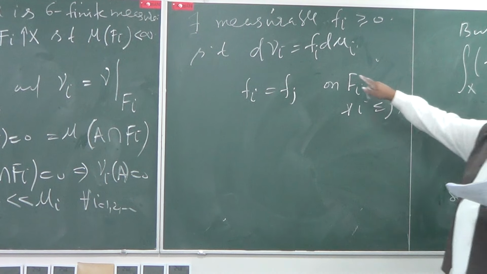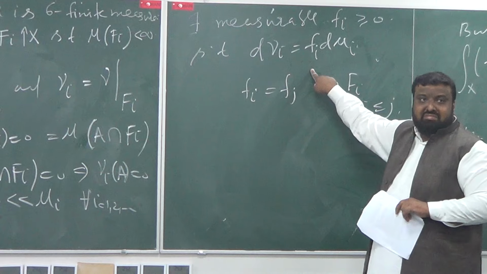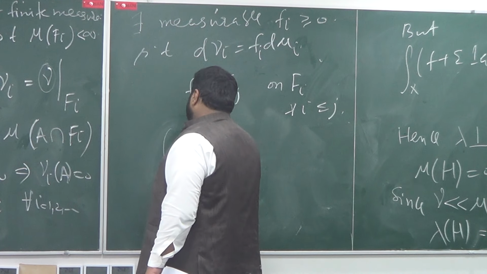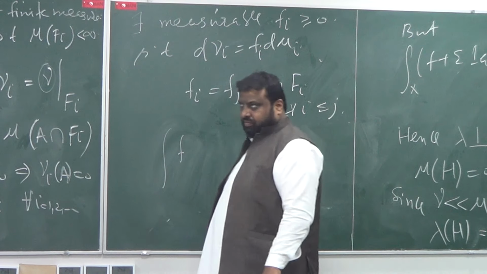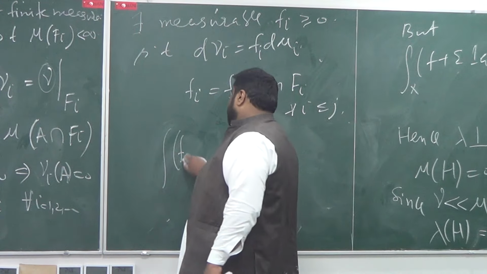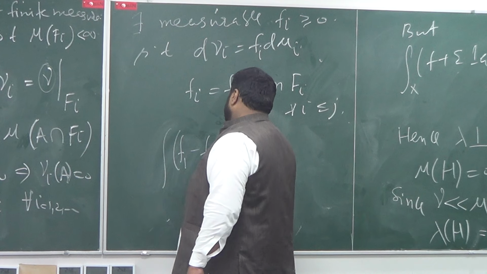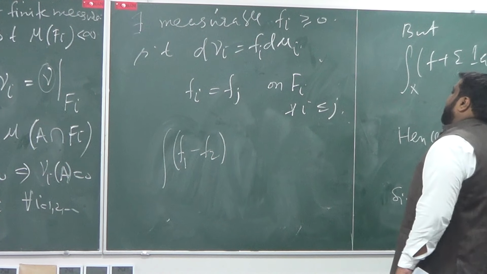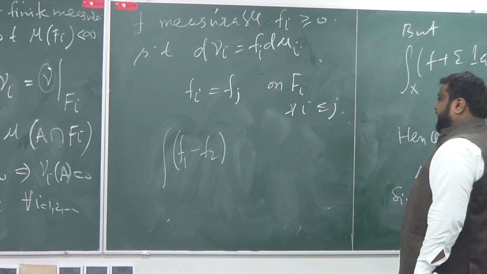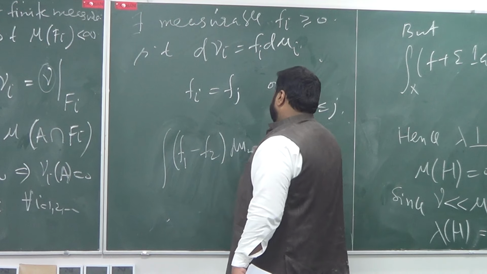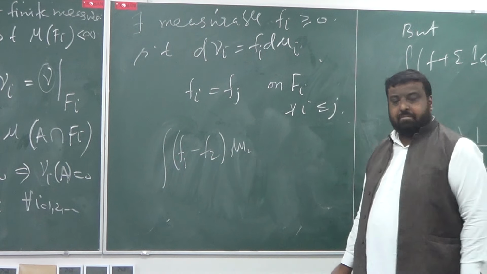So F_i is defined from where to where? Let me take a difference. Say F_1 minus F_2, with respect to which measure? The bigger one, so let's take mu_2.